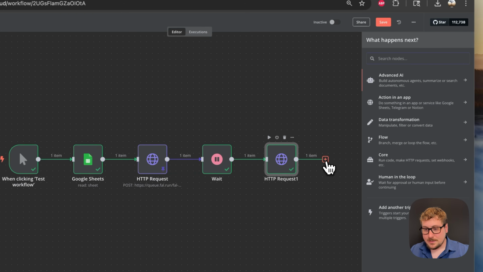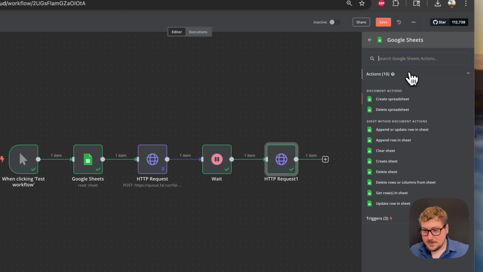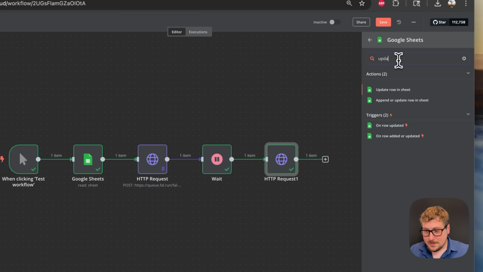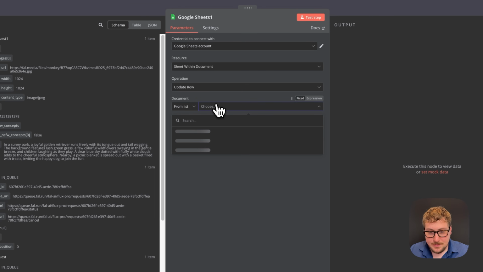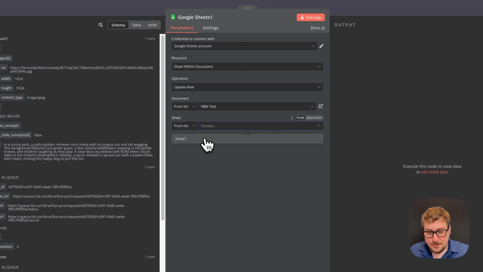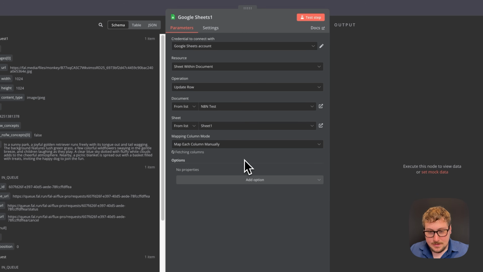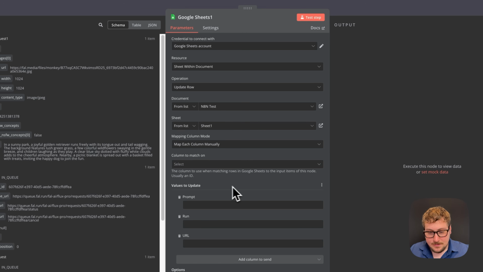So we're just going to hit plus right here, and then we're going to do Google Sheets, and then we're going to do update row in sheet, and then make sure that we're connected to the same sheet that we were the whole time, and just let this load right here.